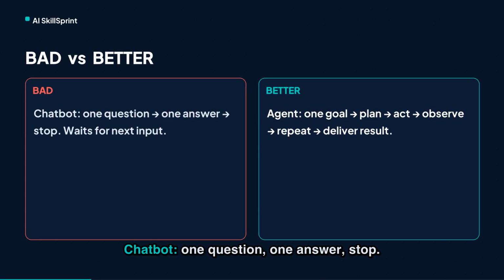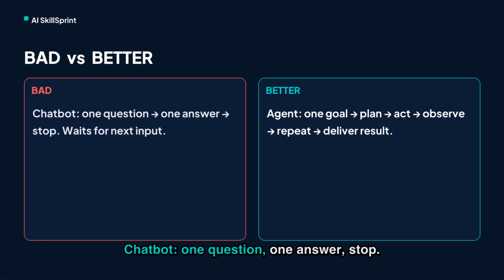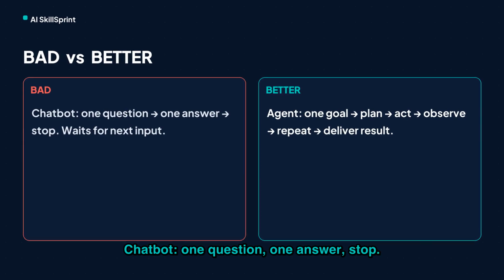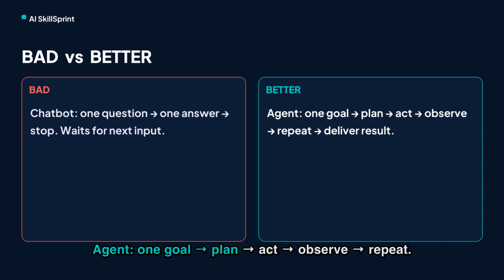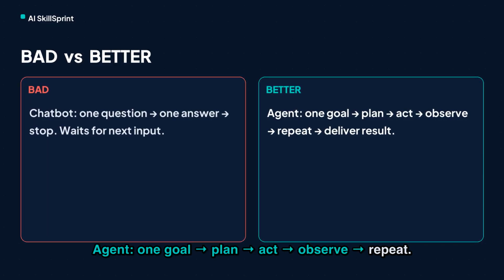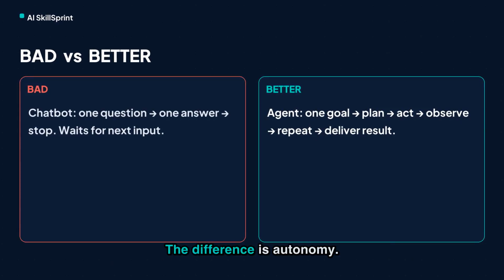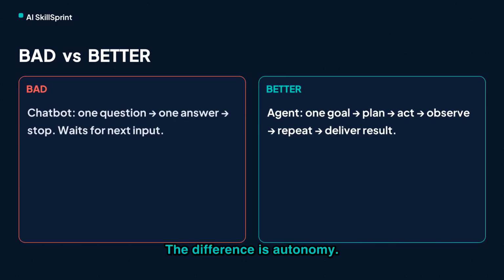What's the difference between a chatbot and an agent? A chatbot waits for your question, generates a response, and stops. It has one turn. An agent has a goal, a set of tools, and a loop. It reasons about what to do next, takes an action, observes the result, and keeps going until the task is complete or it needs your input. The key word is autonomy. An agent makes decisions and takes actions without being told exactly what to do at each step.